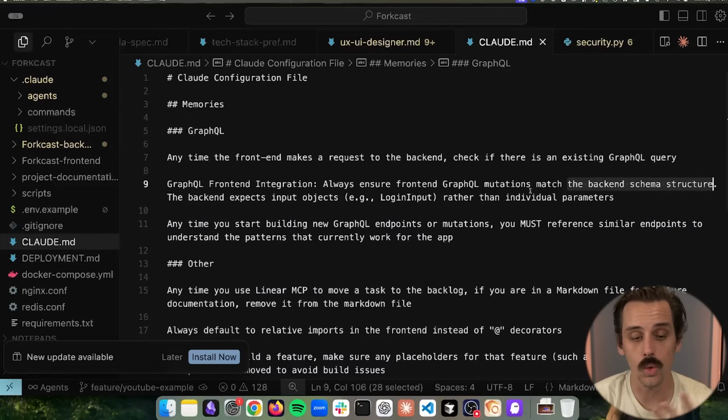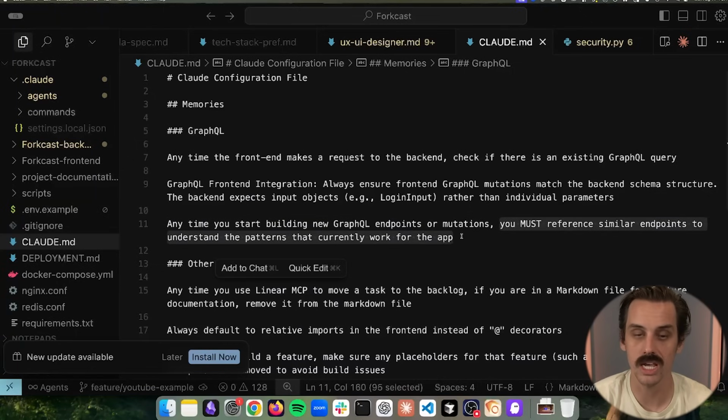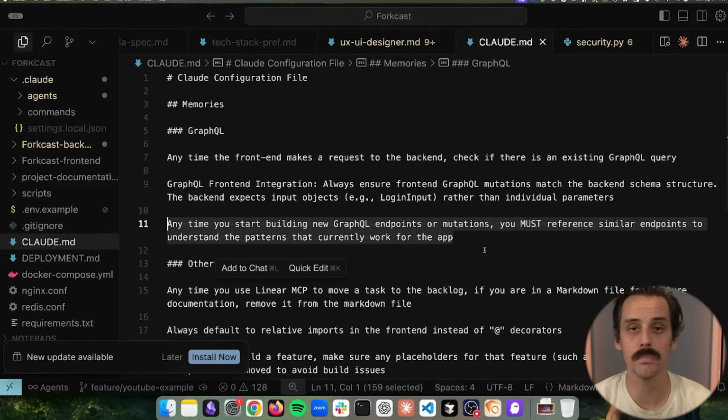And number three, the one that really did it, anytime you start building a new endpoint, you absolutely must reference similar endpoints to understand the patterns that already work inside the app. The moment I added this into this memory file, that bug ceased to be. It never made that mistake again.